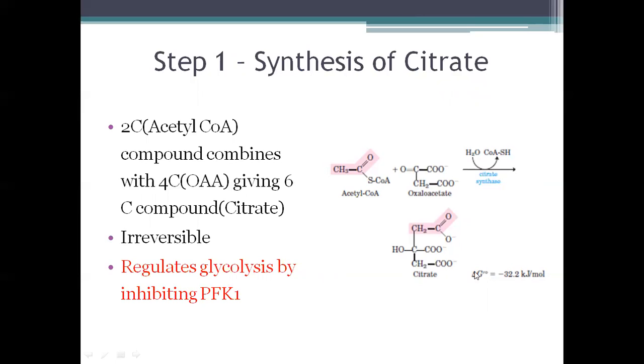Okay, so this is an irreversible reaction and it is a very important point of regulation of the TCA cycle. This also regulates glycolysis by inhibiting PFK1. If you remember from our class on glycolysis, citrate acts as an inhibitor of PFK1. So this is the reaction where citrate is being synthesized.